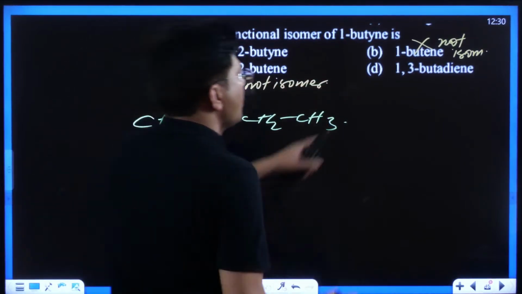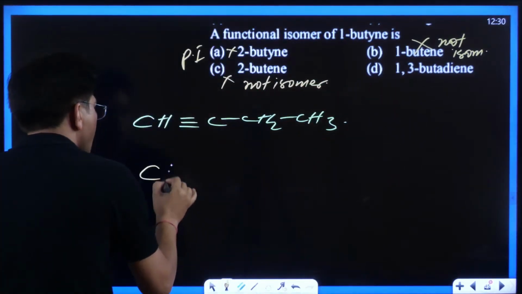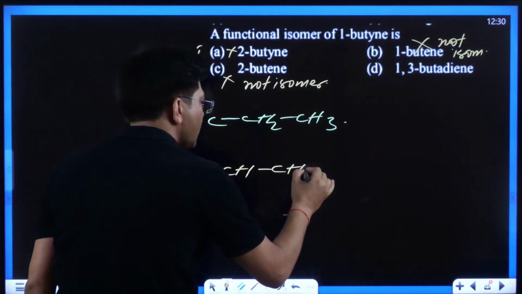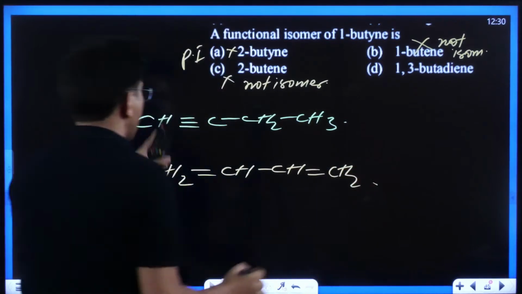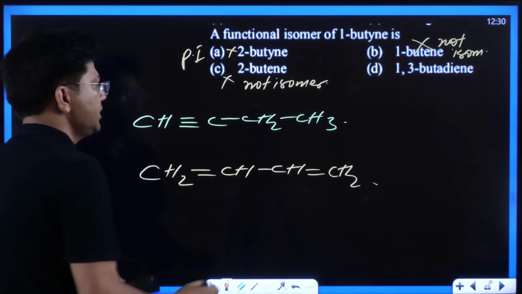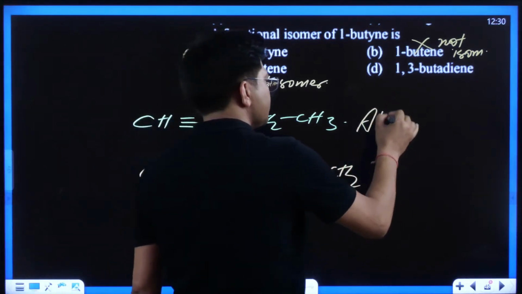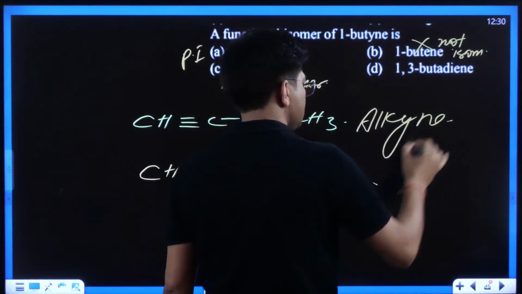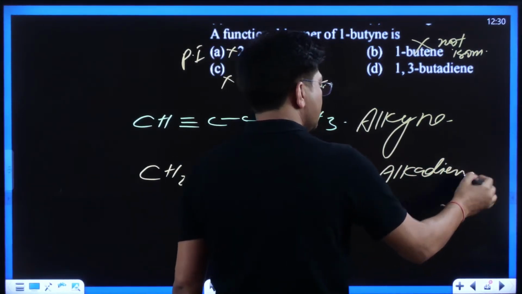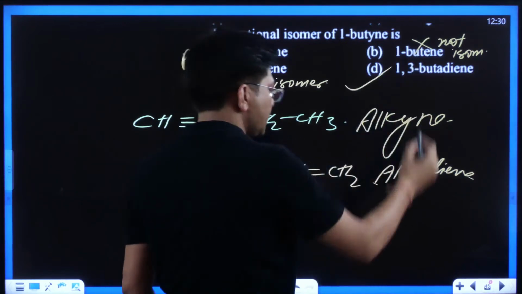So see kids, 1,3-butadiene. Yes, this is the answer. Alkyne and alkadiene are functional isomers. Let me show you this. I've told you or not. So this is going to be the answer.